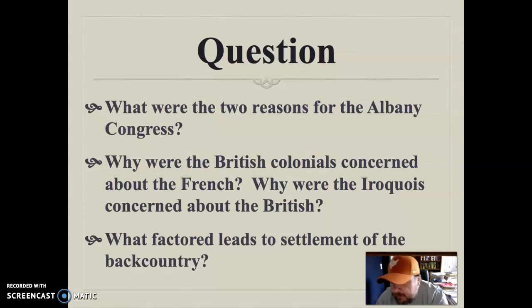Question number 2, and this is going to have 2 parts, so make sure you get both the parts. Why were the British colonials concerned about the French? So why were the British concerned about the French? And why were the Iroquois concerned about the British? So as we're trying to make this alliance that we're going to talk about, we're going to say there's concerns on all sides. And what factor leads to settlements of the backcountry?